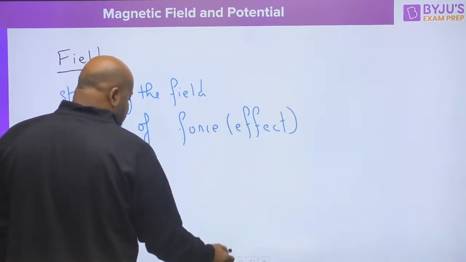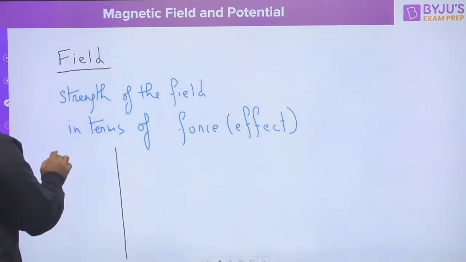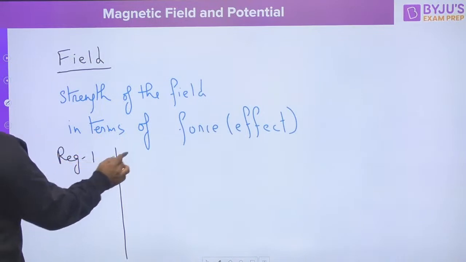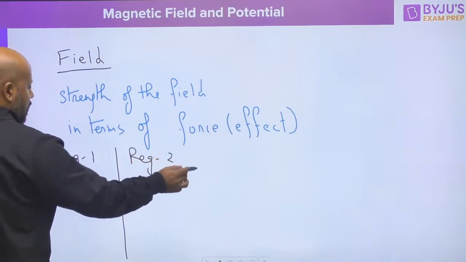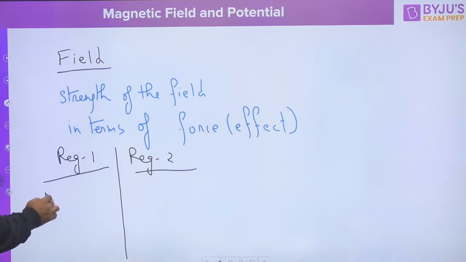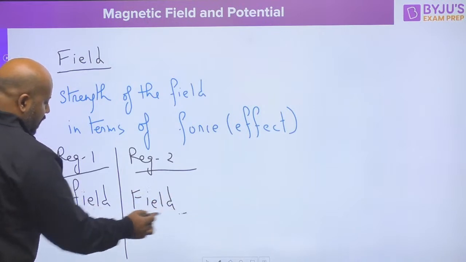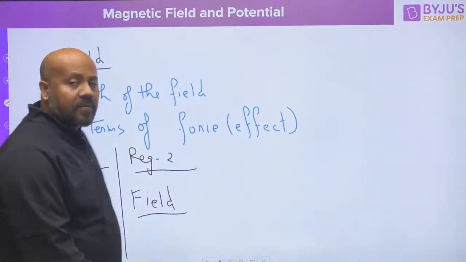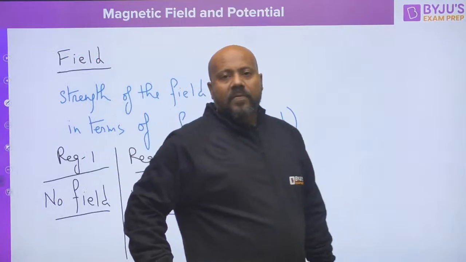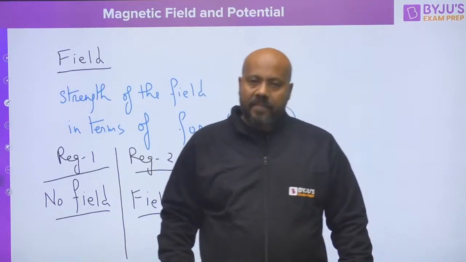For example, if you have two regions, this is region 1 and this is region 2. Suppose region 1 there is no field and there is region 2 which is going to have field, then how you identify whether there is a field or not? Field is like a force in waiting.